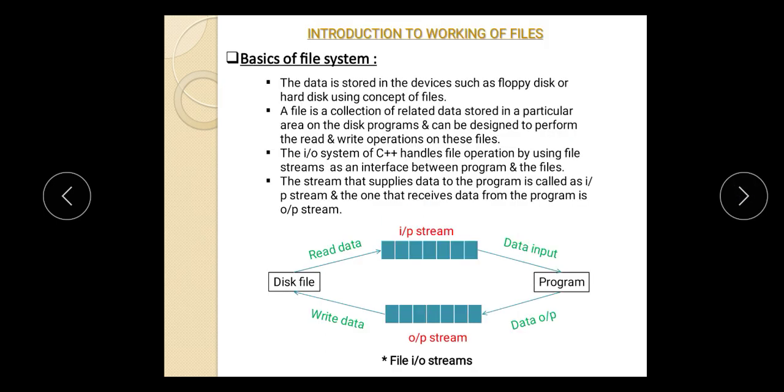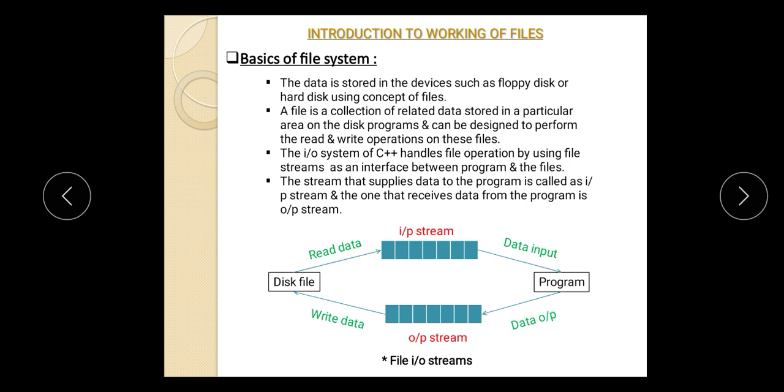Now, first of all, we see what is the file system or what is a file. A file is a collection of related data stored in a particular area on the disk. Programs can be designed to perform the read and write operation on this file. File is nothing but a collection of related data which is stored in a particular area on the disk, on which we can perform different read and write operations.